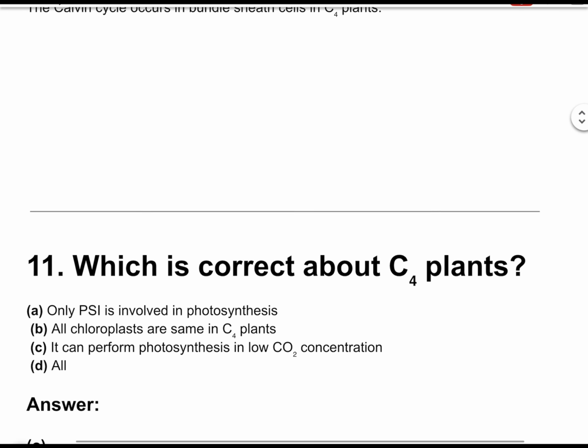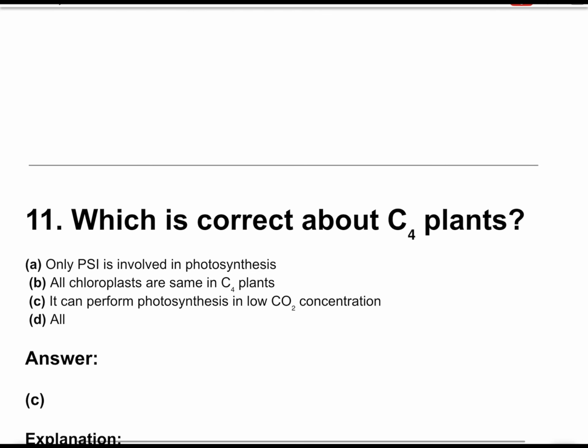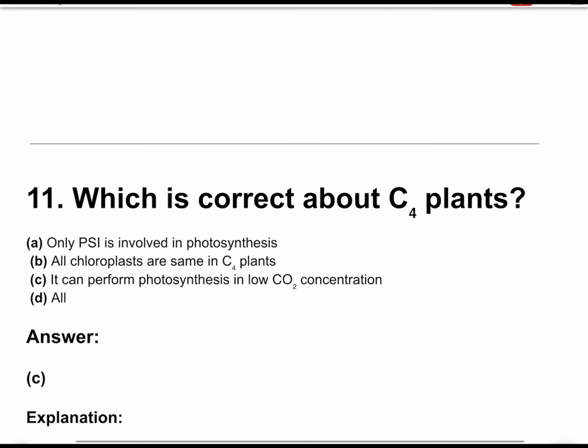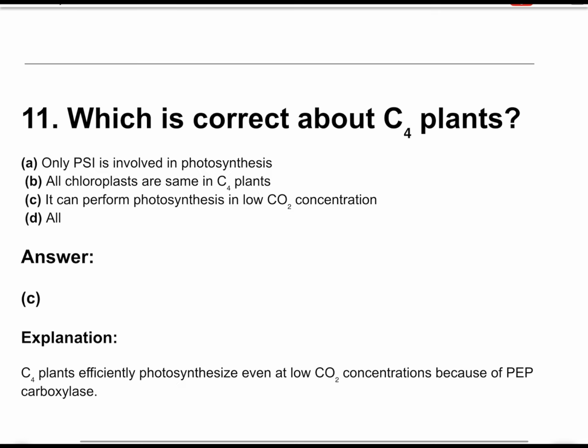Question number 11. Which is correct about C4 plants? The correct answer is option C. It can perform photosynthesis in low CO2 concentration. C4 plants efficiently photosynthesize even at low CO2 concentration because of PEP carboxylase.